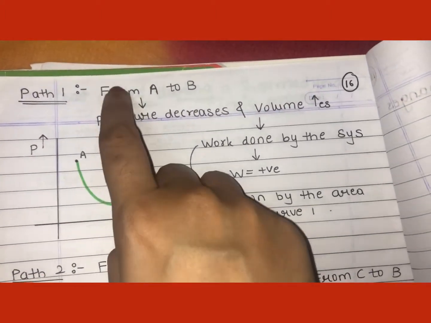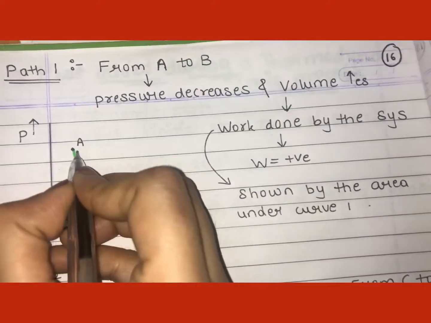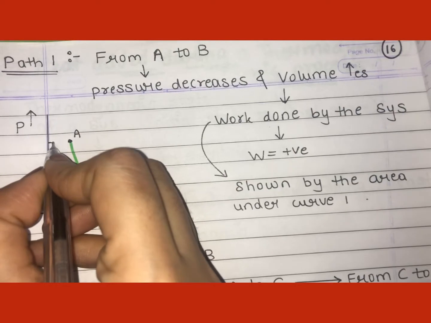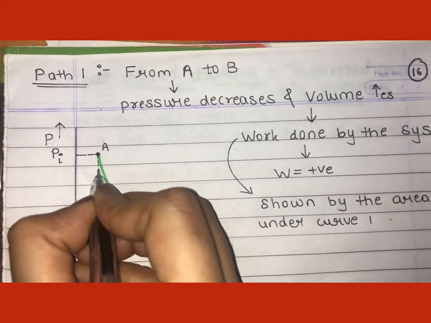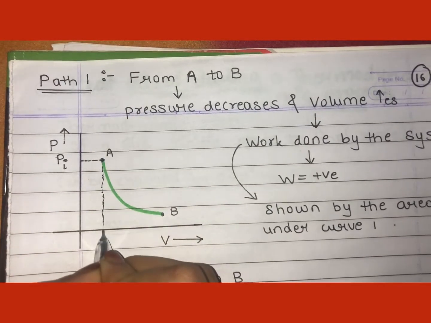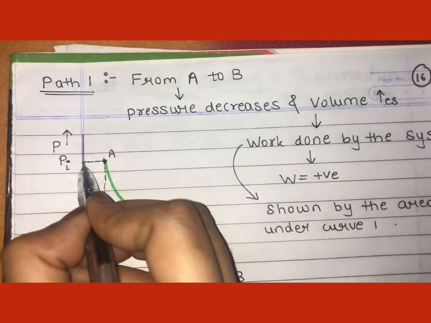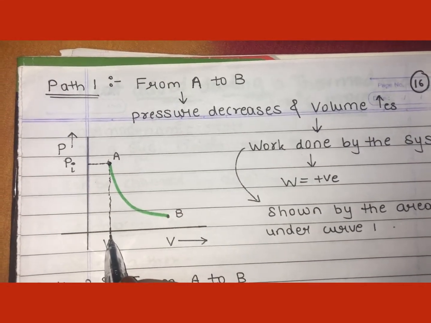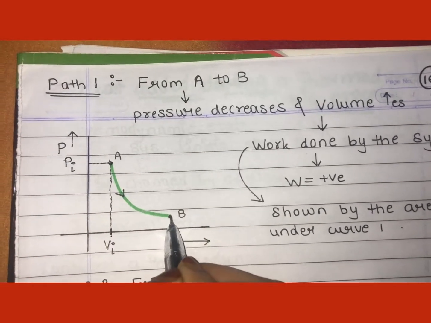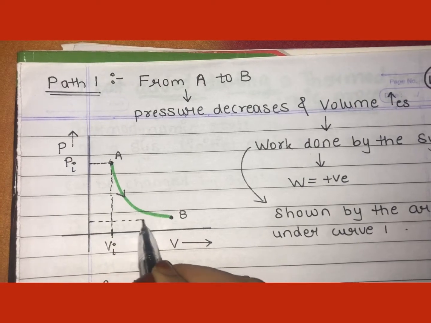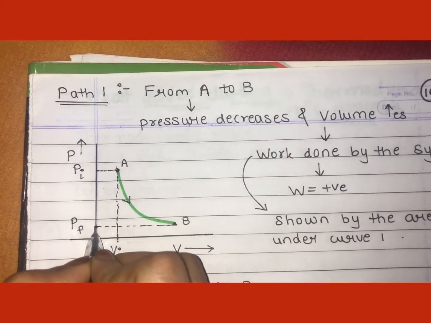So in the first path, from A to B, what happens? See, when the particle is at initial state, let's see the pressure at initial state, that is Pi. And what will you say about the volume? Volume will be Vi. So at the initial point, pressure is Pi and volume is Vi. Then it is traveling from A to B. Now at B, let's see what has happened to the pressure. Pressure has become final pressure, it has decreased.